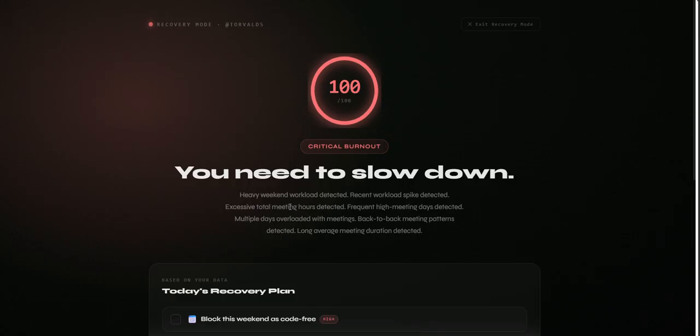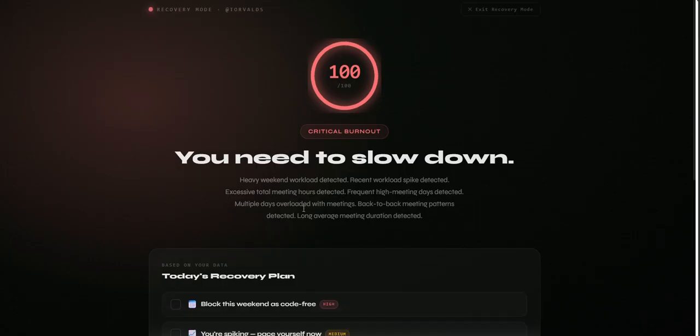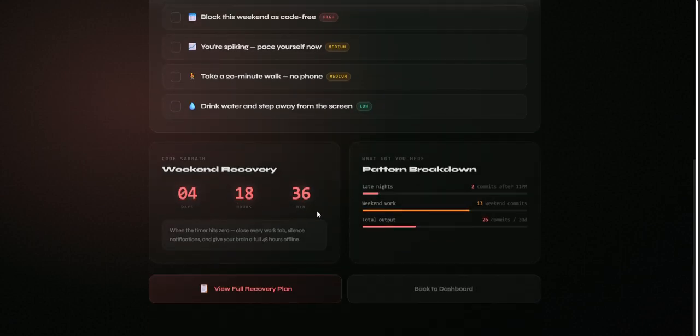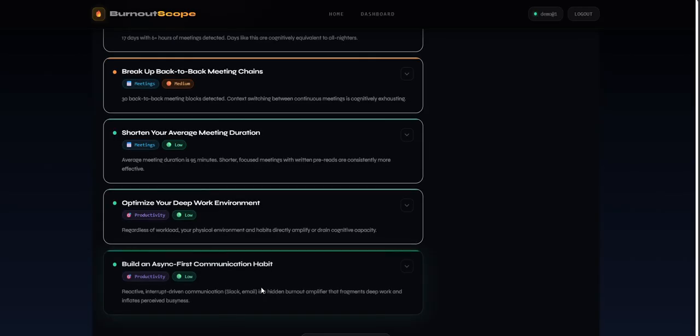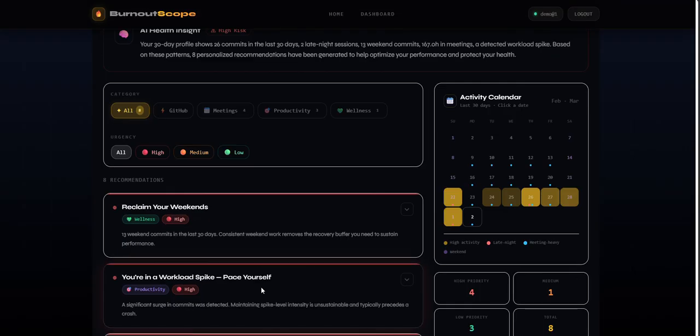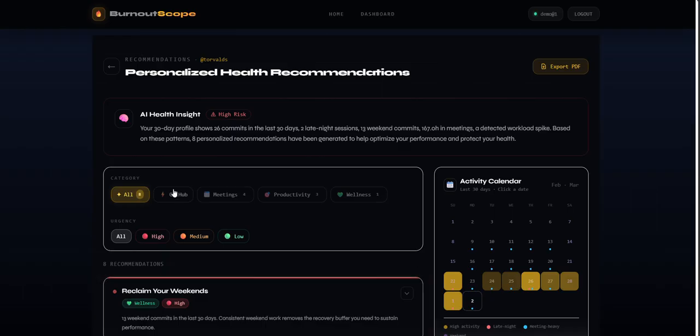When the burnout score is greater than 70, the UI changes and shifts to recovery mode. In this recovery mode, it is showing that you need to slow down, and it will show you the recovery plan, what you can do. Weekend recovery time and pattern breakdown it is showing. So you can see the full recovery plan for when you are not mentally stable enough to do the work. Personal health recommendations are there.